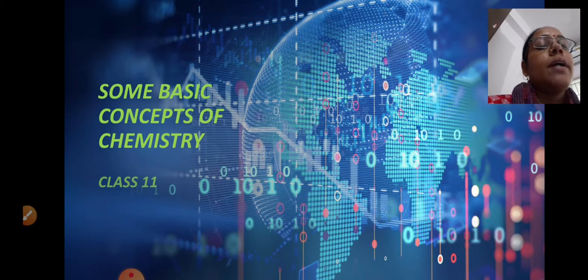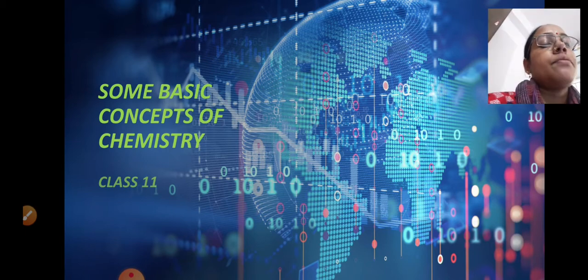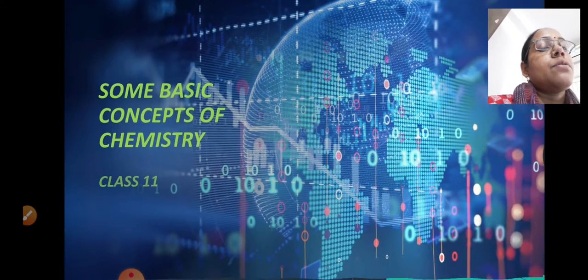As you all know, we have started the chapter Some Basic Concepts of Chemistry, and till now we have discussed many topics like what is the definition of matter, what is the classification of matter, then we have discussed the physical classification of matter, and right now we are discussing the chemical classification of matter, in which we have completed the definition and types of elements, compounds and mixtures. Okay, now let us proceed further.